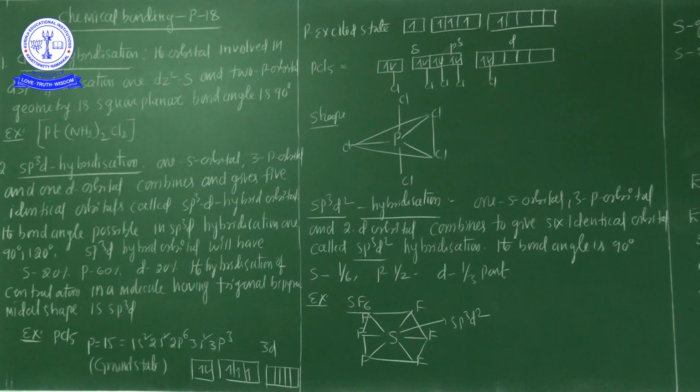Both equatorial and axial bonds are present here.